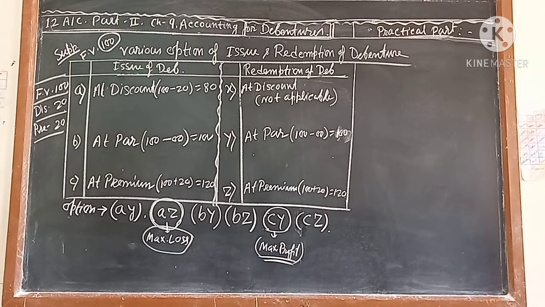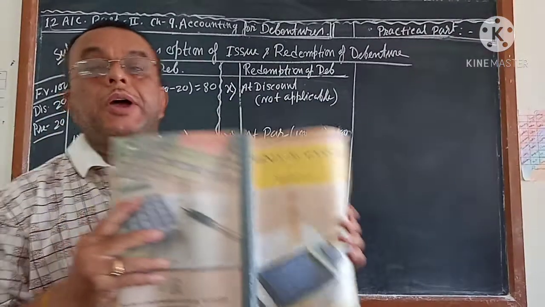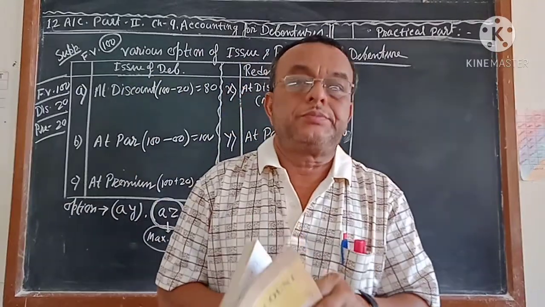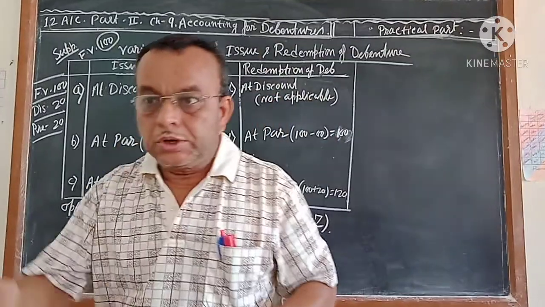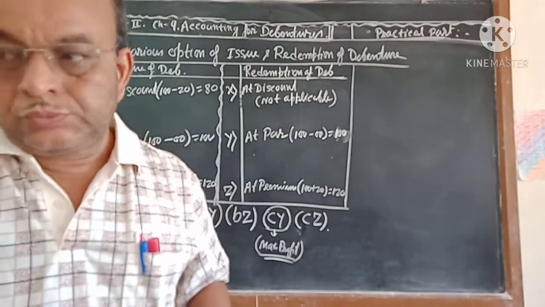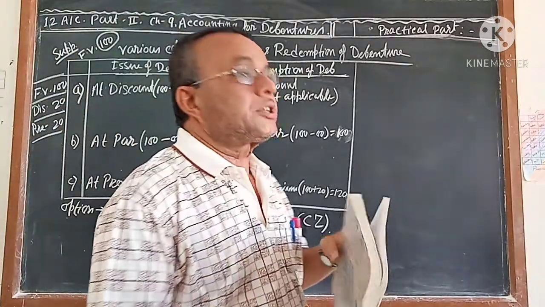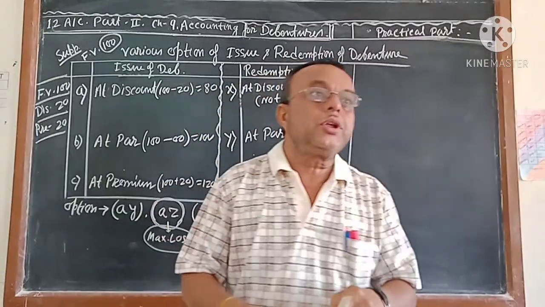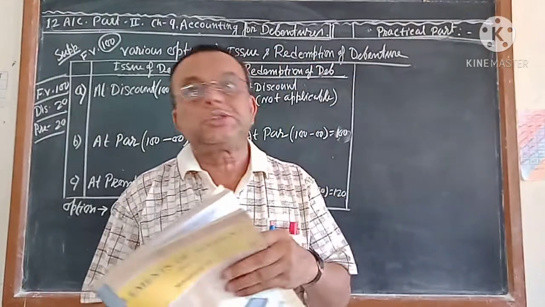Let us start our next video on the basis of elements of accounts part 2, standard 12. Students, it is already known to you the ninth chapter, the second chapter of your part 2, that is called accounting for debenture. This chapter is going on.